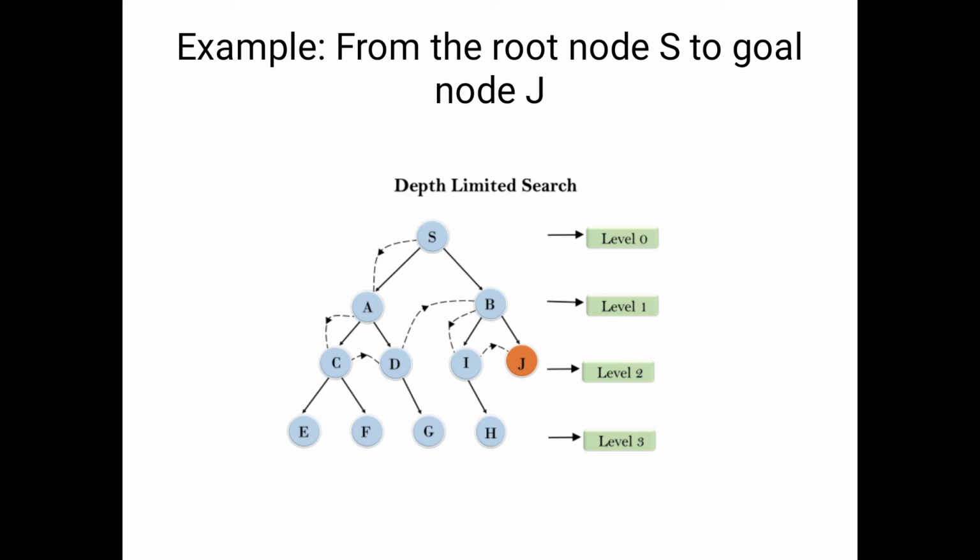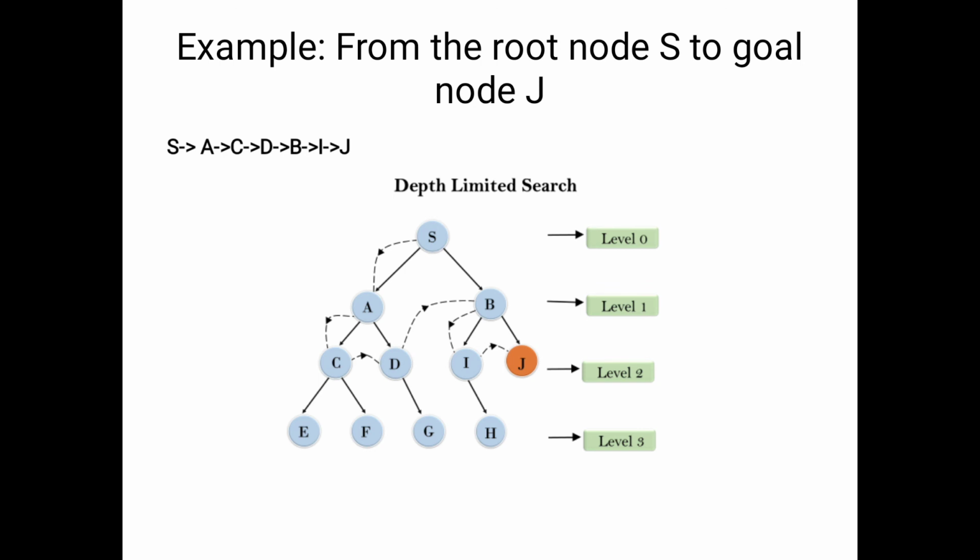Okay, so this is the solution. Please observe the solution. S to A, A to C, C to D, D to B, next I, J. Actually here capital J has no successor nodes, but here the goal is available. Okay, so that is the example of depth limited search. Okay, do you understand, my dear students?